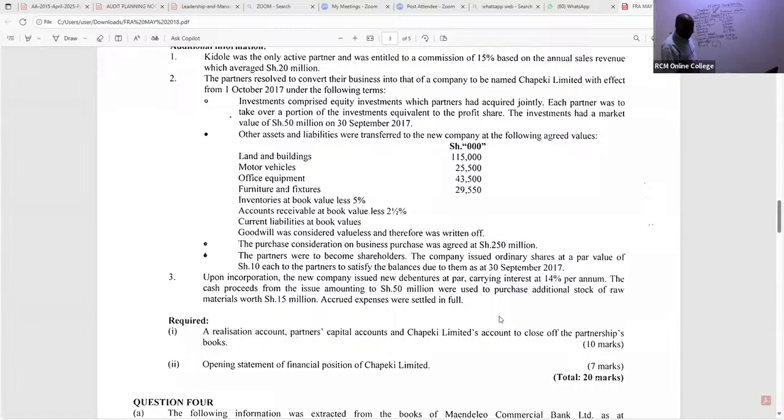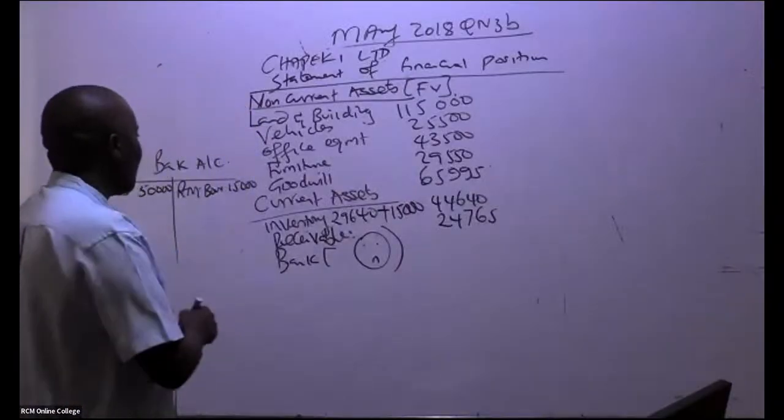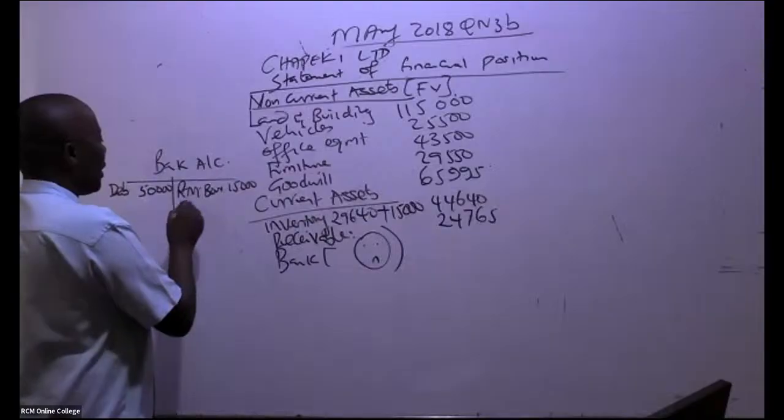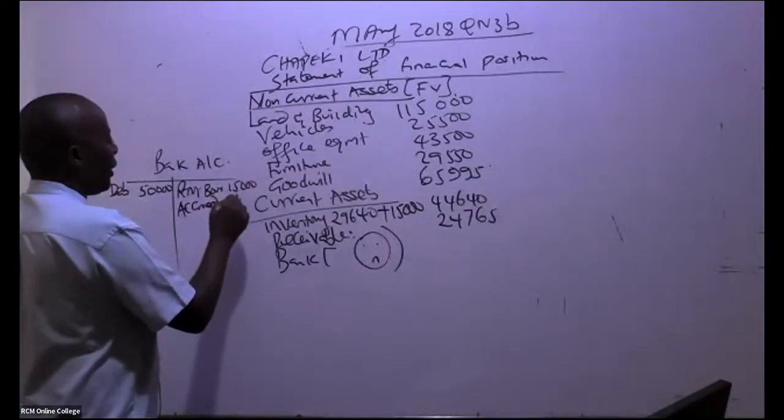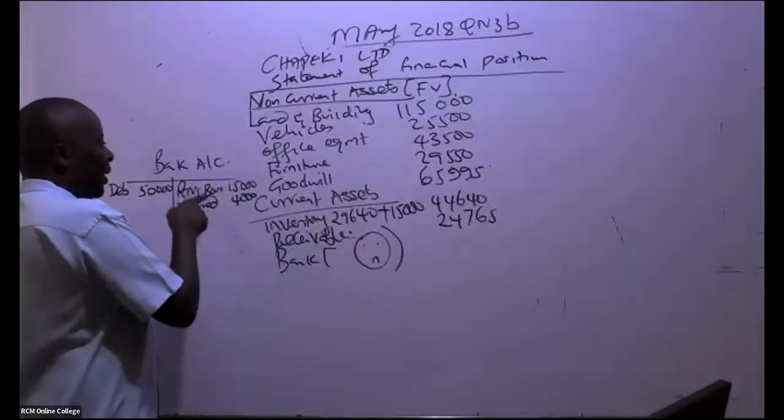Can anybody see our accrued expenses? Accrued expenses were 4,000. So we debit the accrued expenses account, and we credit the bank.